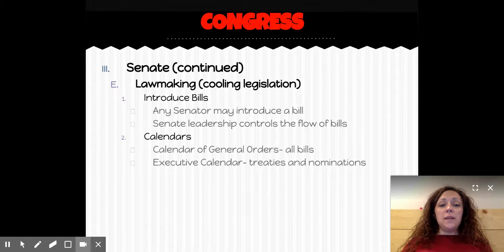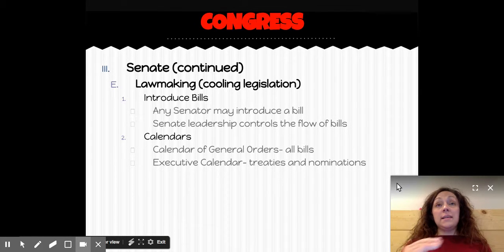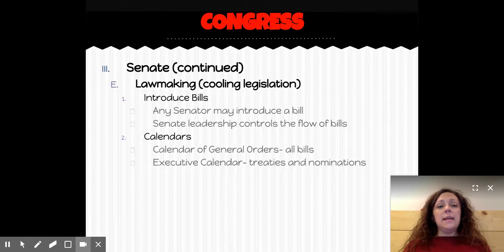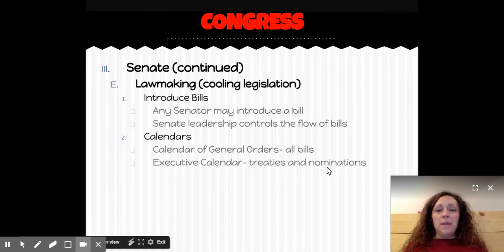And then we also have the executive calendar, which includes treaties and nominations. So anytime that a treaty needs to be approved by the Senate, it's placed on this calendar. The nomination process: right now President Trump is in the process of trying to get his cabinet built, and before they can serve as members of his cabinet, those nominations have to be approved by the Senate.